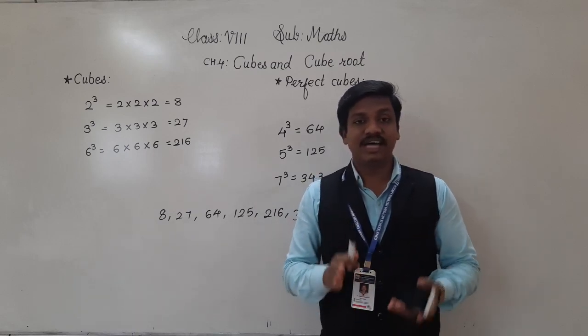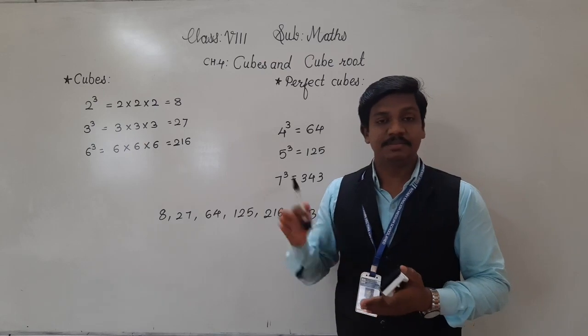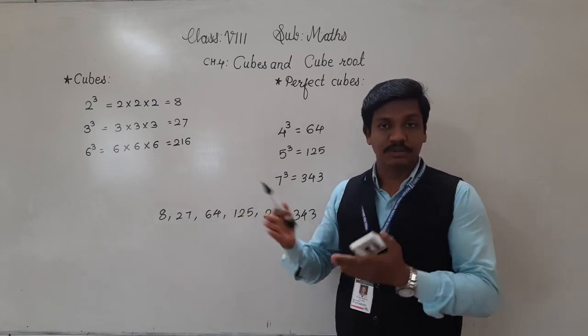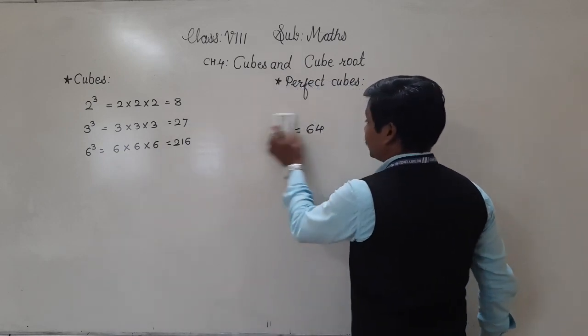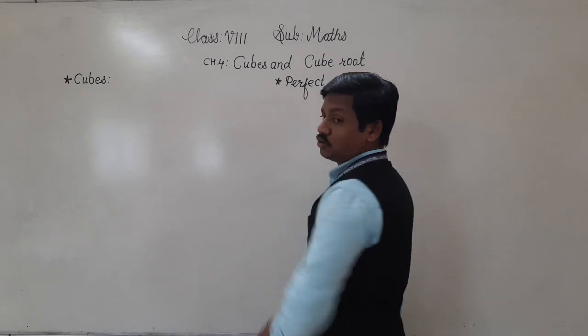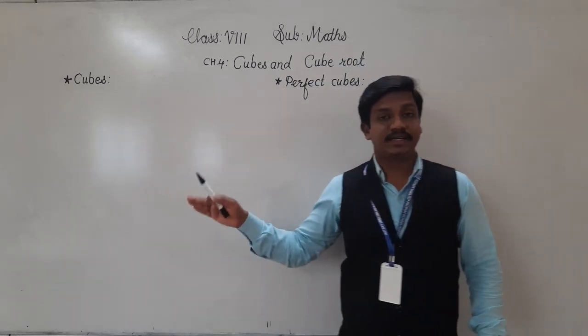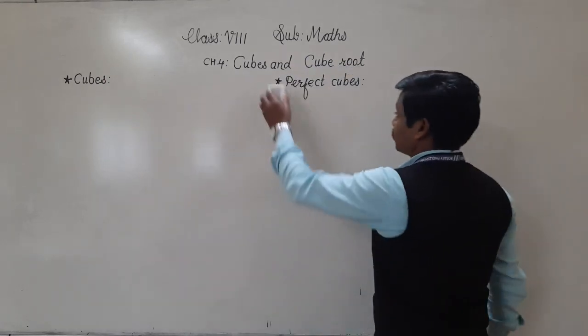Now the question is how to understand whether the given number is a perfect cube number or not. As we have seen in squares, how do we recognize whether the given number is a perfect square or not?